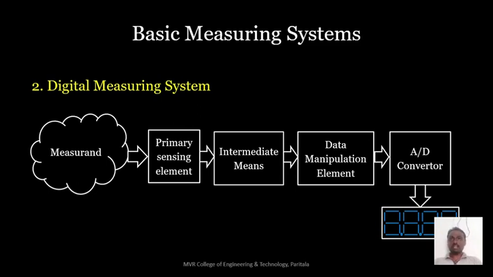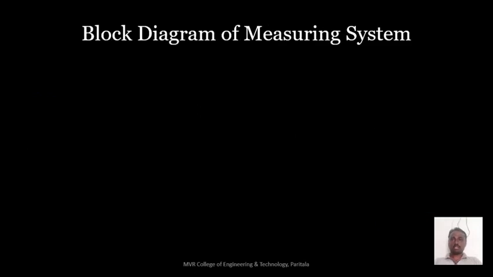And the next one is the block diagram of a measuring system. What do we mean by a block diagram? Here, let us take the voltmeter. What will be the inner parts of the voltmeter? So with the blocks.